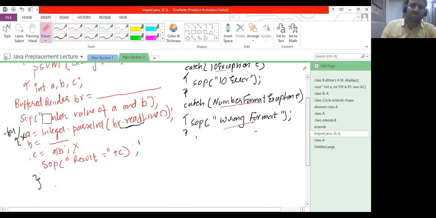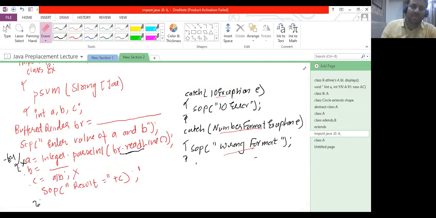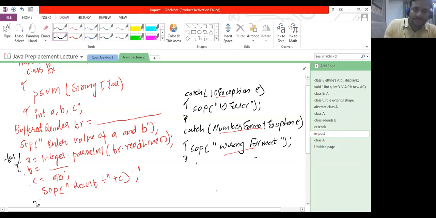Have a look, simple code: A, B, C. A BufferedReader is used. We have read the value of A, we have read the value of B. C will be A by B. C is the A by B result. And we have only two catch here.